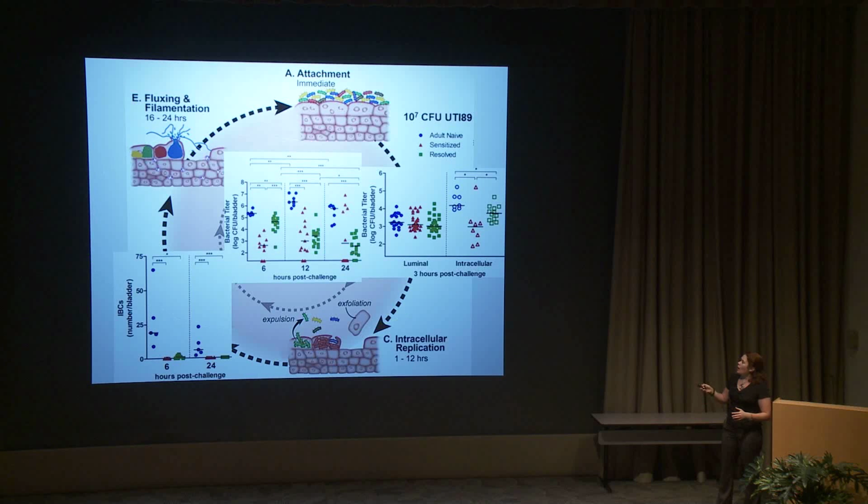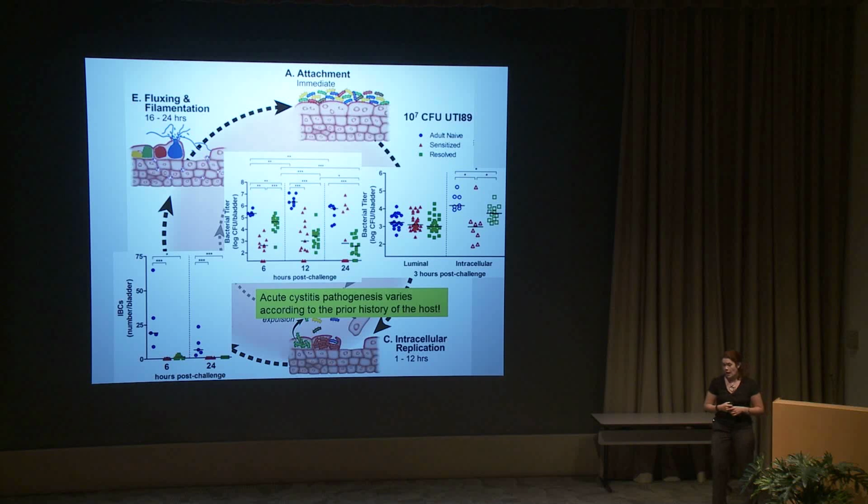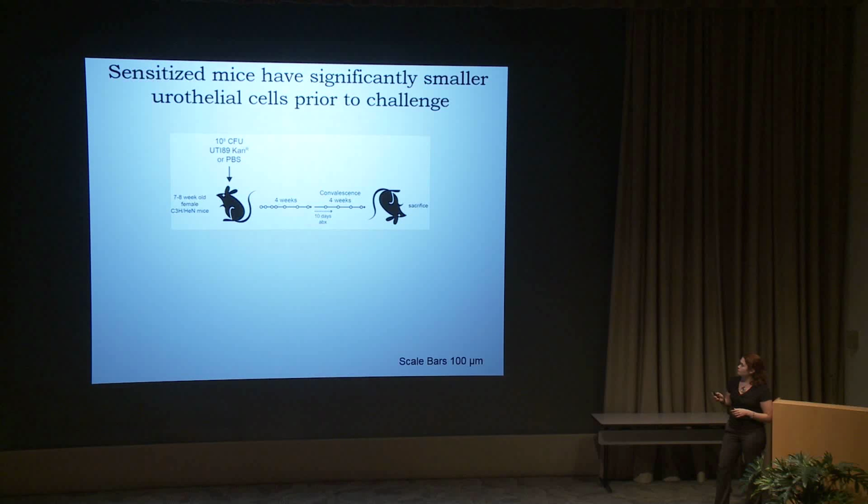So here, in all of these experiments, the mice have been challenged with the same bug, but we're seeing very different phenotypes depending on their history of infection. So this is really the first evidence that acute cystitis pathogenesis varies according to the prior history of the host. And furthermore, this suggests that host responses are what are causing these differences. So next I wanted to understand how and why these bladders were responding so differently.